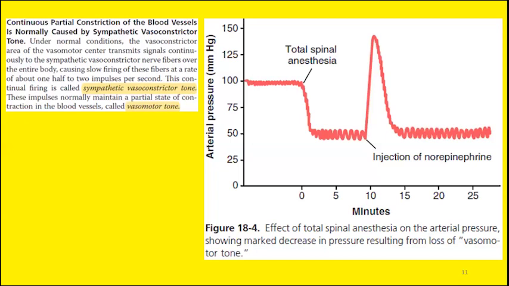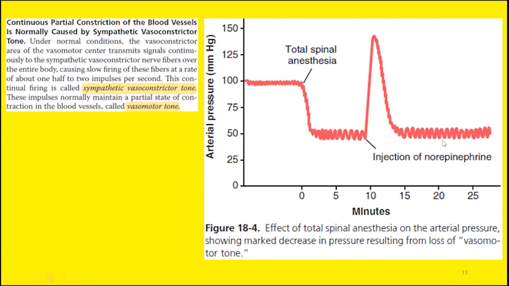Due to constriction of the blood vessels, the arterial pressure immediately increases from 50 to even beyond 100, here around 125 or even beyond that. Because this is the excitatory effect of the norepinephrine. Due to vasoconstriction, the pressure inside the vessels increases. So after a few minutes, when the effect of norepinephrine subsides, the pressure comes back to its resting level.